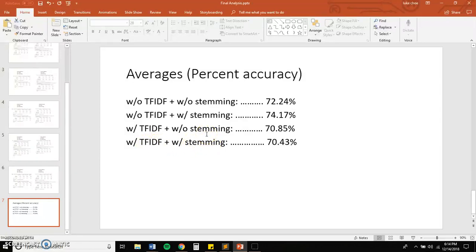And a limitation was that while we tried to apply sophisticated techniques to improve the accuracy of our classifiers, we were severely limited by the data size of 700 samples. After a lot of optimization, we found that the stemming method alone, as you can see here, works best for our dataset. In the end, we were able to classify a movie based on its scripts with about 70% accuracy.